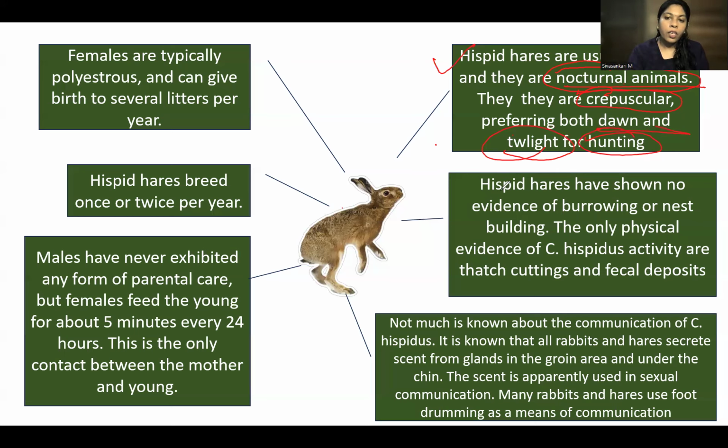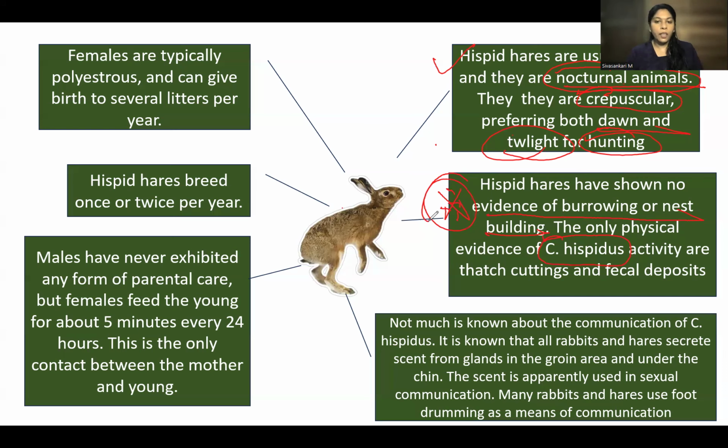Then, apart from this, what are their characters? Generally, a rabbit always has burrows. On the earth they will dig a hole and create a burrow. But this fellow, already we have talked about the scientific name, Hispidus, does not show any evidence of burrowing or nest building. This is another important point, students.